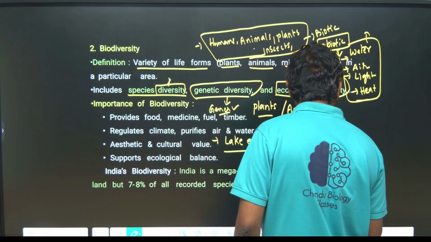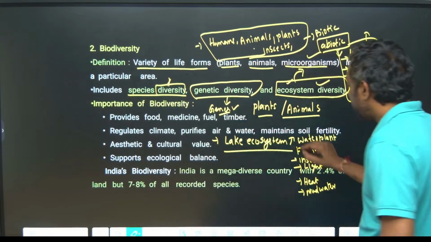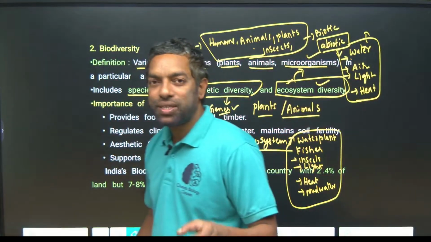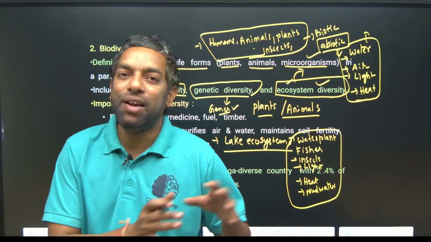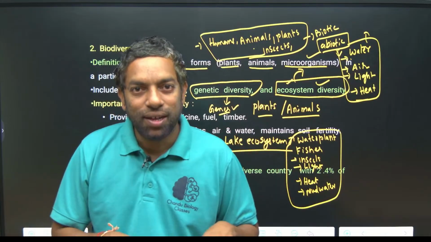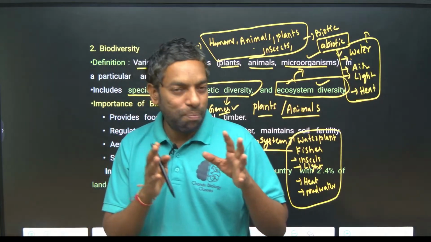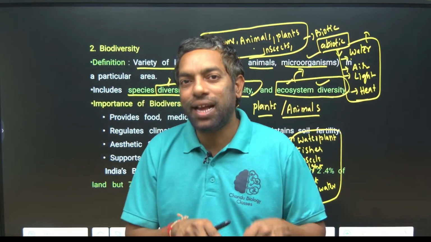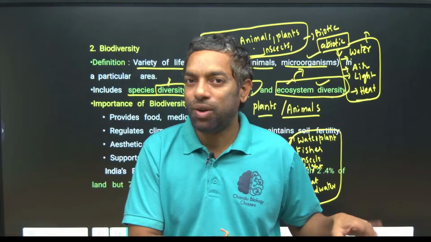This comes under lake ecosystem. There are no humans in this ecosystem. The abiotic and biotic factors within a particular lake are called the lake ecosystem, okay.